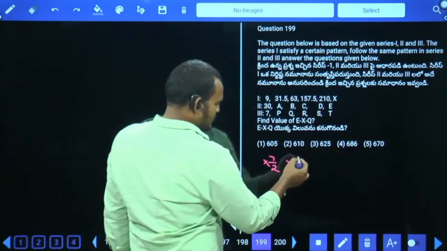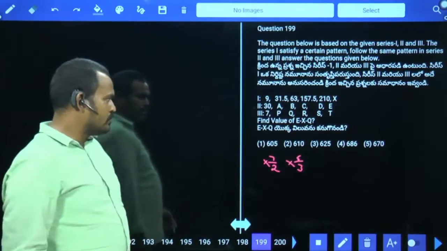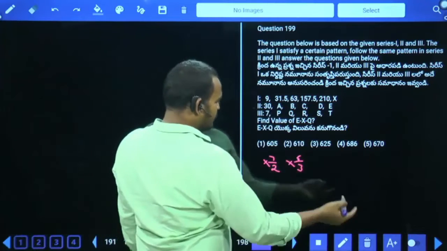Next, into 6 by 3 times. 31.5 into 2 times is nothing but 63.